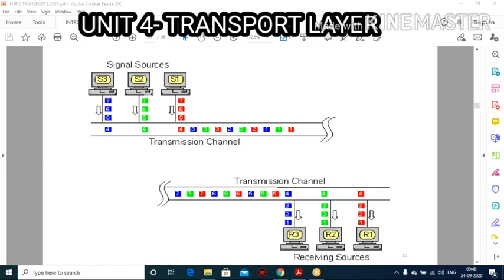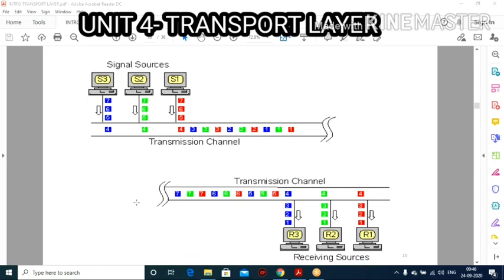Look at this slide. This is the signal source. S1, S2, S3 are separate sources. Each source sends its data stream, that is packets. Look at this, 765, 765, 765. All these signals are received and transmitted through a single channel, the transmission channel. This is what happens at the source side.